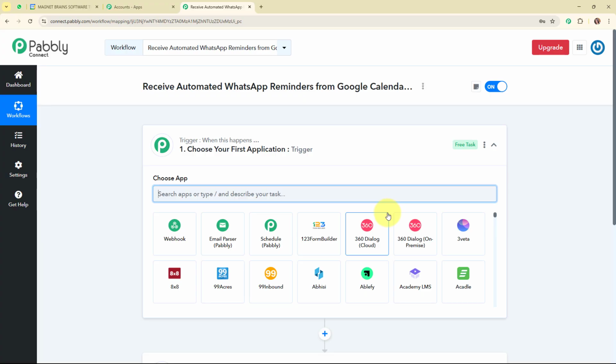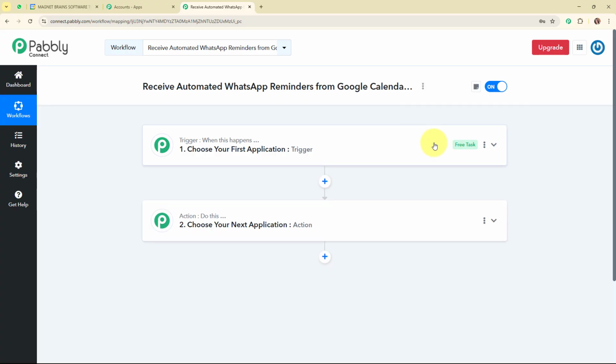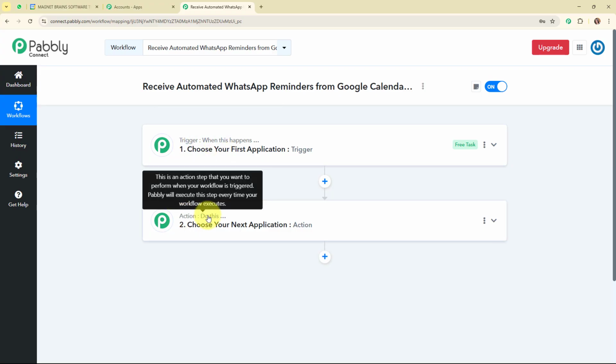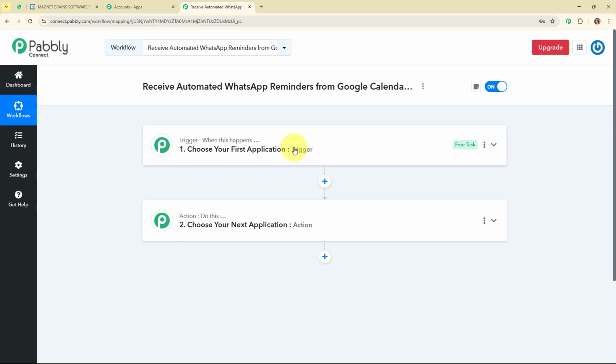Now here in this workflow window, you can see we have successfully created a workflow, and here on my screen you can see the two most important principles of an automation process, that are trigger and action. Where trigger says when this happens and action says do this, that means action is a response towards that trigger. Your automation can have a single trigger but multiple action steps.